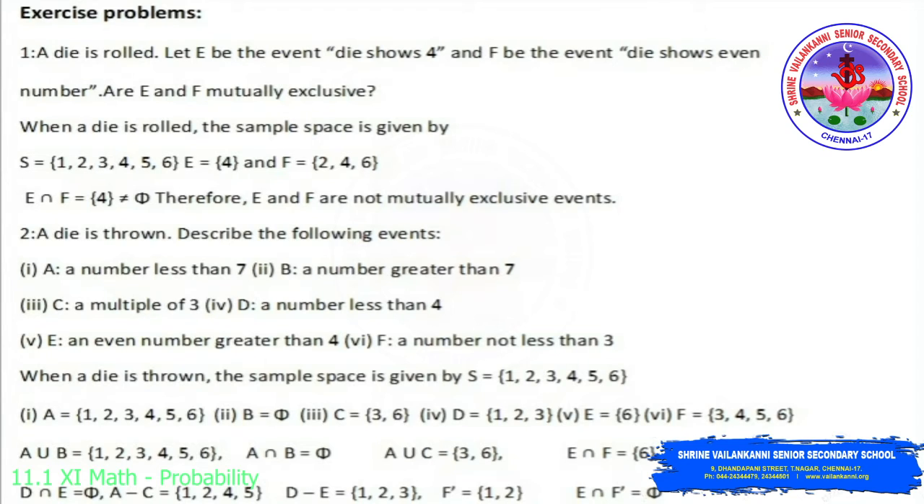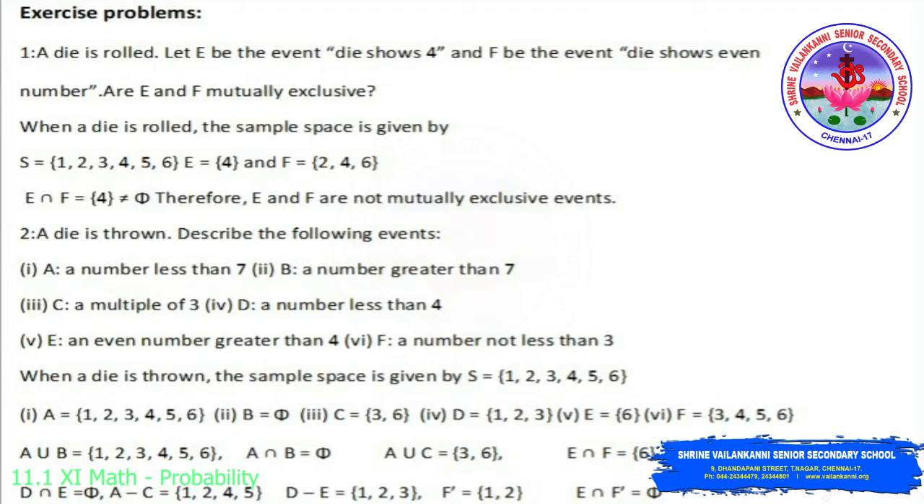Then A minus C. We have A equal to 1, 2, 3, 4, 5, 6 and C is 3, 6. So deleting the elements in C, 3 and 6, we have to write the other elements which are present in A. That is 1, 2, 4 and 5. Just cutting off 3 and 6, we have written the other elements of A, which is 1, 2, 4, 5.